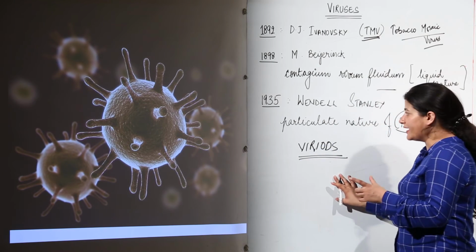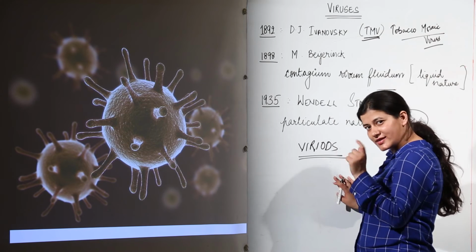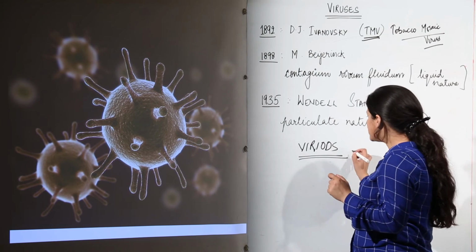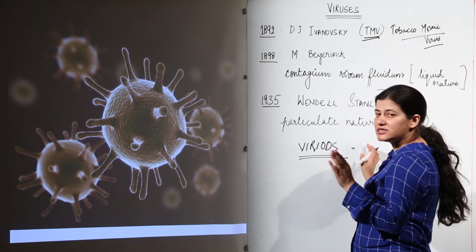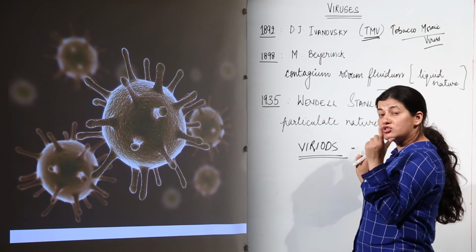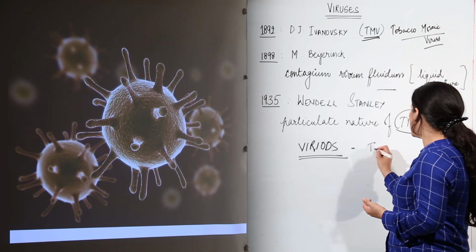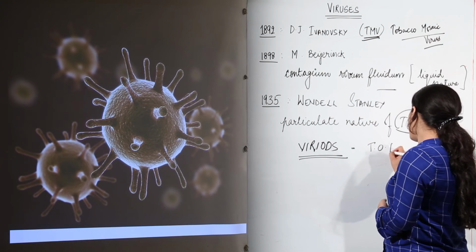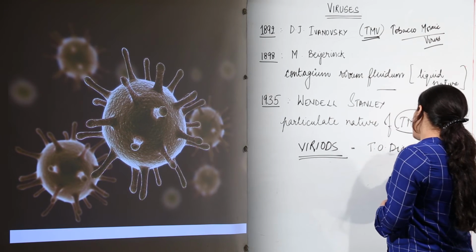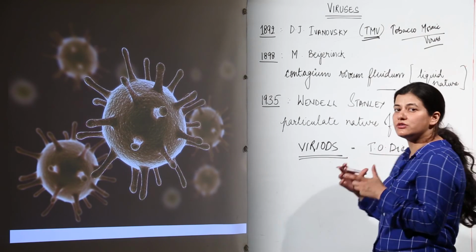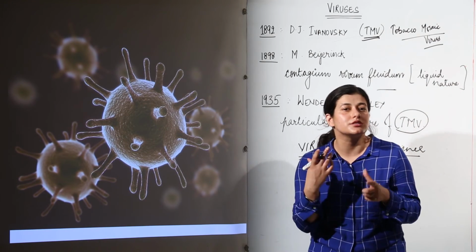As I told you, a virus has a protein coat and genetic material. In the case of viroids, one thing is missing: there is no protein coat. They are the smallest infectious agents. In around 1971, T.O. Diener was the scientist who discovered the causative agent of potato spindle tuber disease.